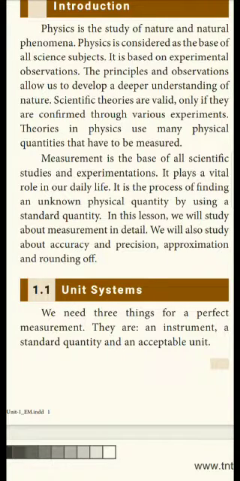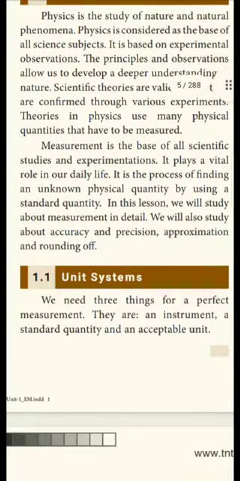He'll have a 1 kg weight. He'll put it on the balance on the left side and the sugar will be kept on the right side. So when the balance is at the same position, equilibrium position, balance அது நிக்கும் போது, the shopkeeper says that the sugar on this side is also 1 kg. So what he is doing actually, he is comparing the unknown quantity with a known quantity. அவர்கிட்ட இருக்க தெரிஞ்ச பொருளை வச்சு சுகர் எவ்வளவு வச்சா 1 kg இருக்கும்னு அவர் தெரிஞ்சுக்கிறார். அதுதான் measurement. The process of finding unknown physical quantity by using a standard quantity.